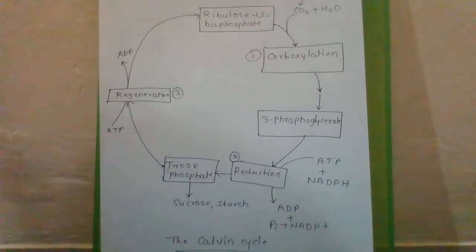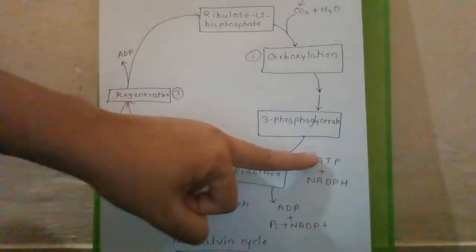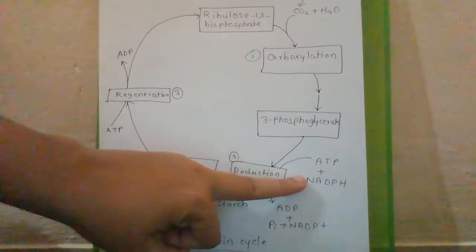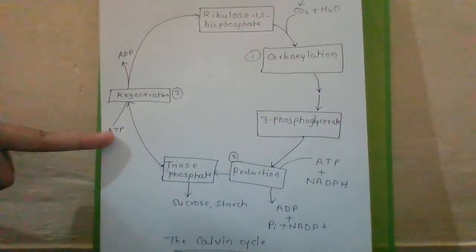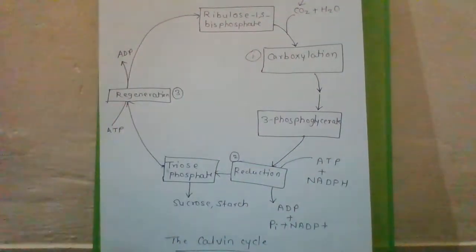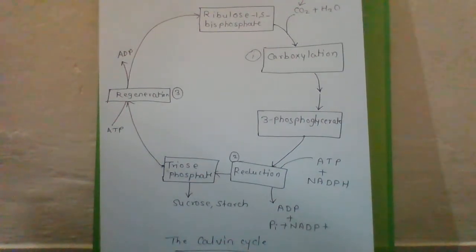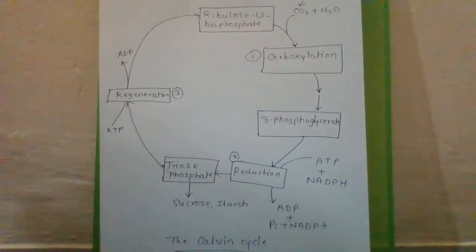Hence, for every CO2 molecule entering the Calvin cycle, 3 molecules of ATP and 2 NADPH are required. How 3 molecules of ATP? Here 2 molecules of ATP and 2 molecules of NADPH, and here 1 molecule of ATP. So 2 plus 1, 3 molecules of ATP and 2 molecules of NADPH are required to complete the Calvin cycle. It is probably to meet the difference in the number of ATP and NADPH used in the dark reaction that cyclic phosphorylation takes place.